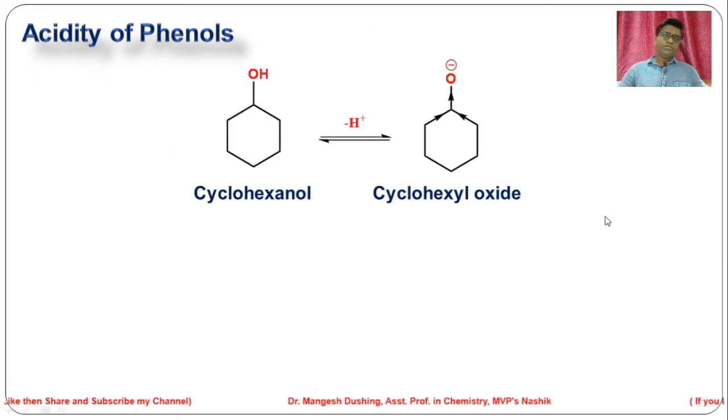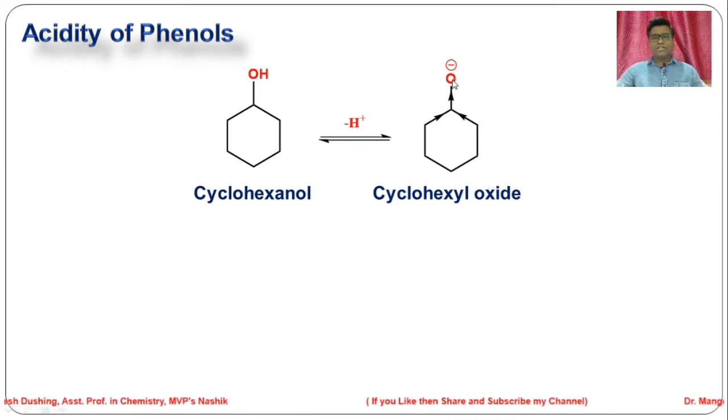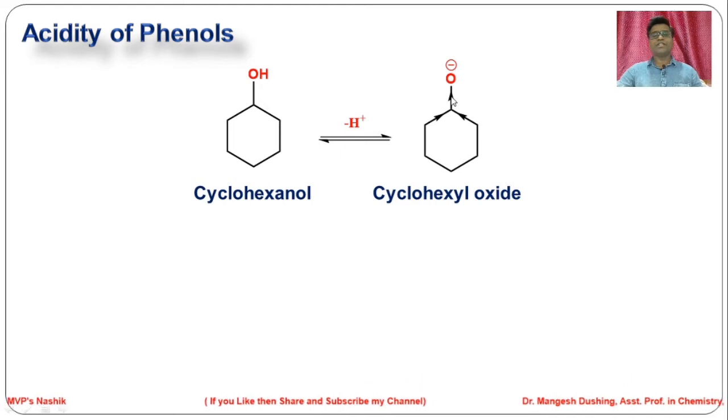Now, we will see the acidity of phenols. For example, this is cyclohexanol. On dissociation of H plus ions, we will get cyclohexyl oxide. This oxide, that is O minus, is attached to the sp3 carbon, and as we know, sp3 carbon has a plus I inductive effect.